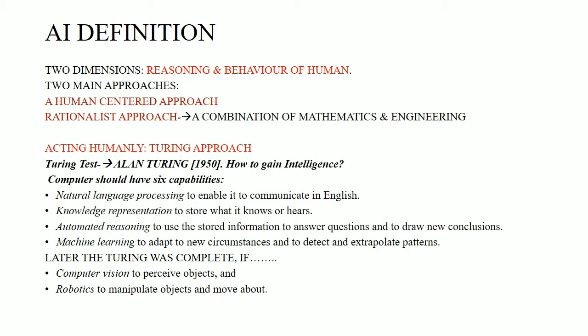So you are making the computer think as a human when such a situation occurs. So you can say that we have 2 main approaches, a human-centered approach and the rationalist approach. Rationalist approach in the sense it should be in the right direction. That can be considered by a combination of mathematics and engineering concepts.